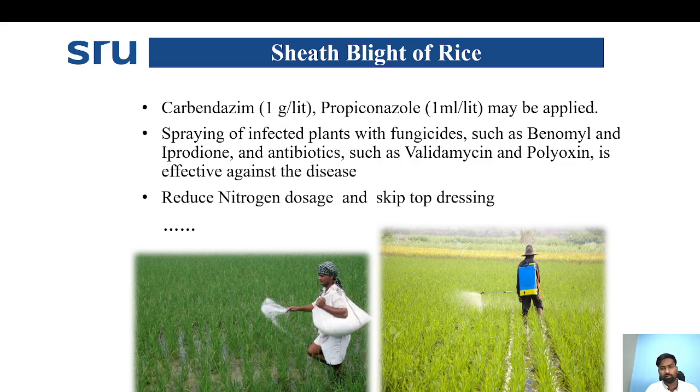Spraying of the infected plants with fungicides such as validamycin, and antibiotics such as polyoxin, is effective against the disease. We can also reduce the nitrogen application, or skip the top dressing with nitrogen. So all these are different management or IDM strategies to control the sheath blight of rice.